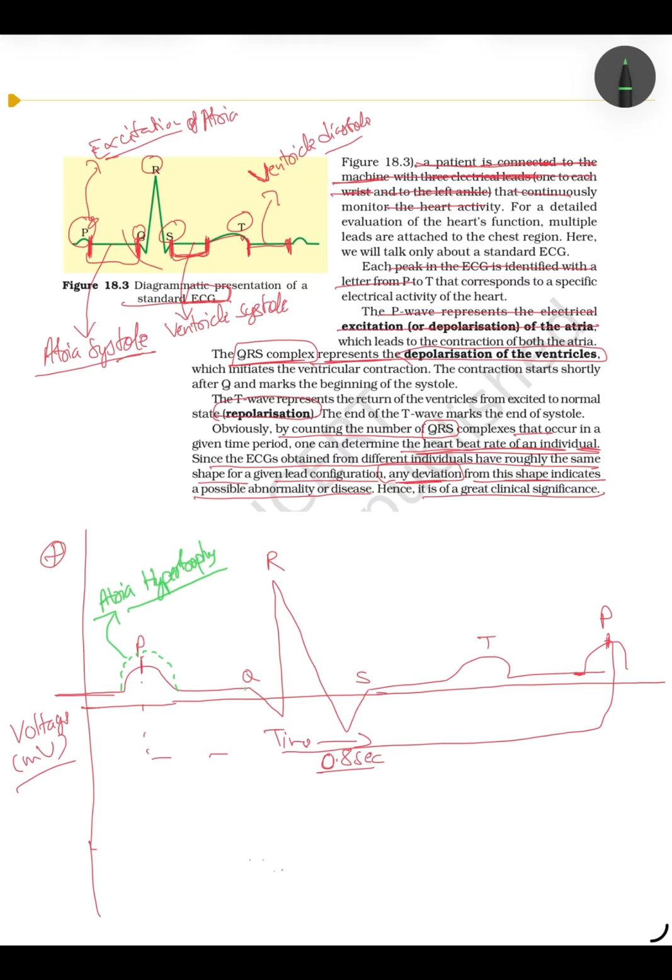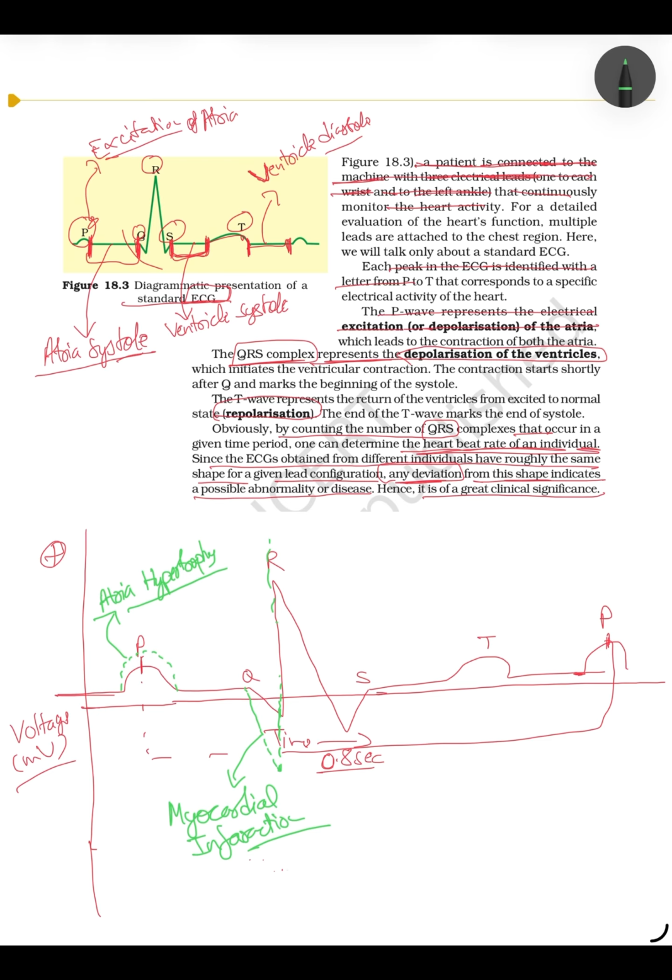Now, if this Q wave goes more down, increases downside more, it is an indication of myocardial infarction, a very strong indication.